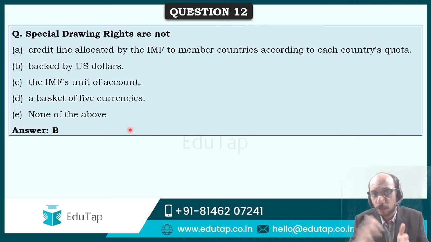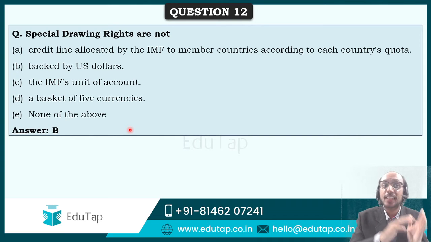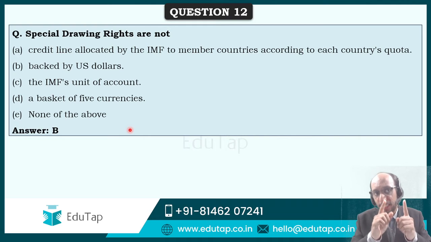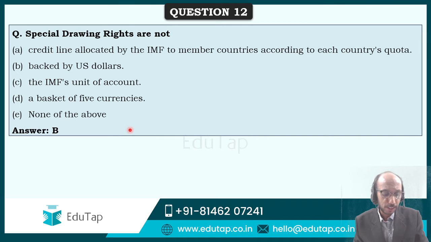SDRs are not a basket of 5 currencies, that is wrong. SDRs are not backed by US dollars, that is correct, and that is why the answer to this question over here is B. I hope that this is very clear to you. This is something that you should be very careful about in the examination, that the 12th question's answer is B. SDRs are not backed by US dollars. That "not" is very important.